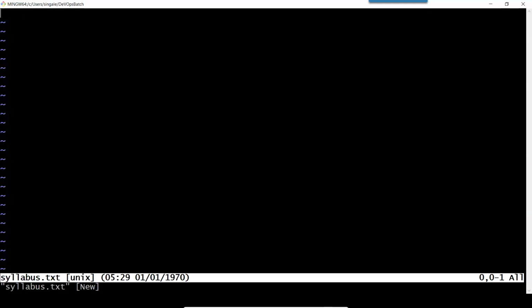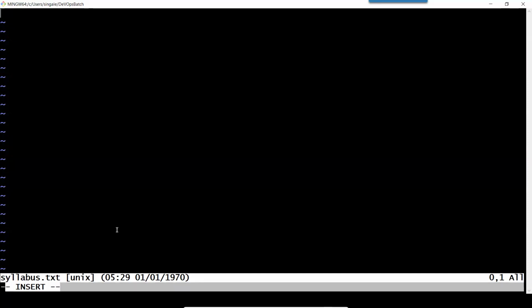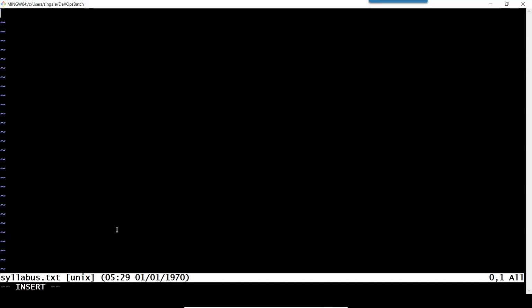So in Linux, first I need to set the mode. This file is open, but I want to enable the insert mode. So how can I do that? I need to press the i button on my keyboard. As soon as I press the i button, you can see at the bottom, insert mode is enabled. So now the file is open in insert mode. Here, if I type, I can type, and you can see it is showing me the results.